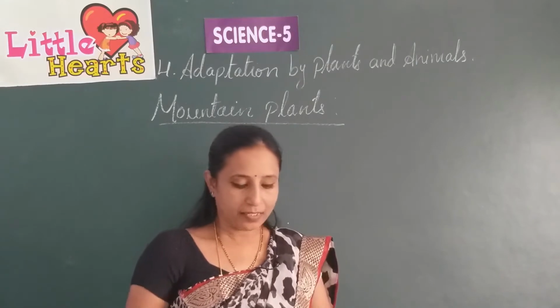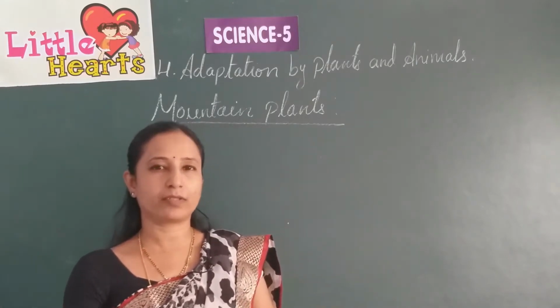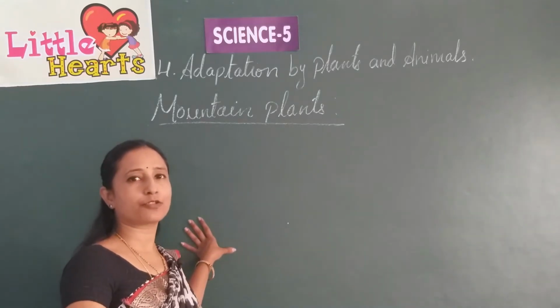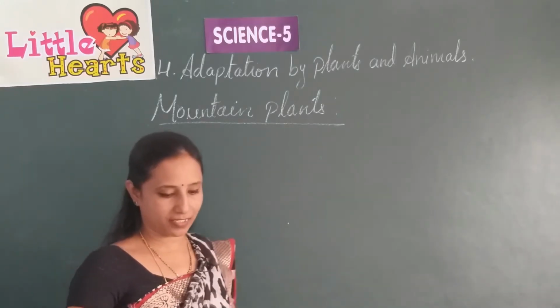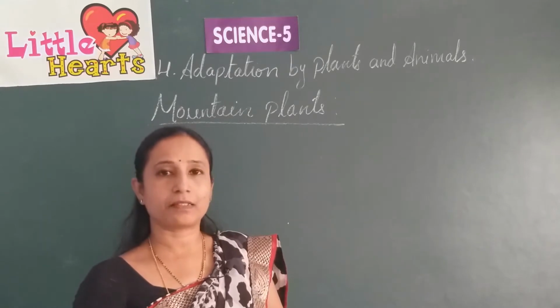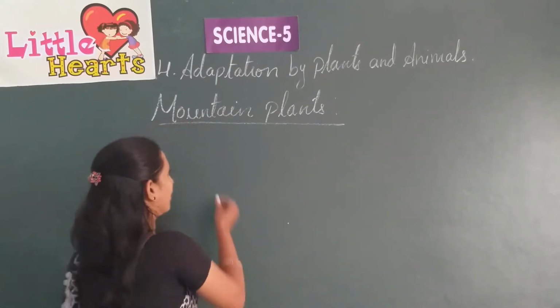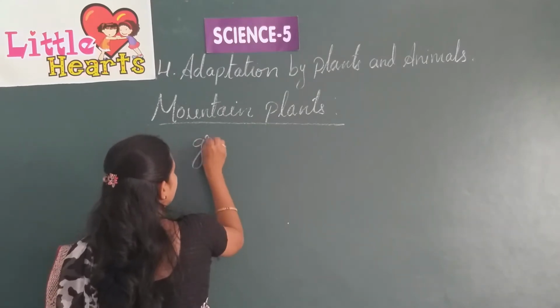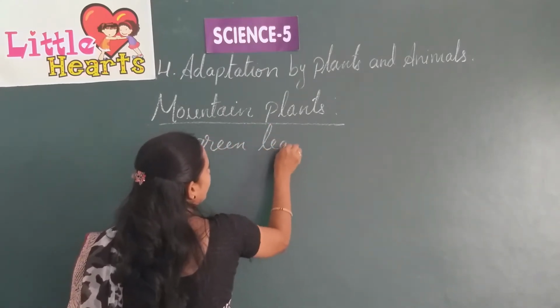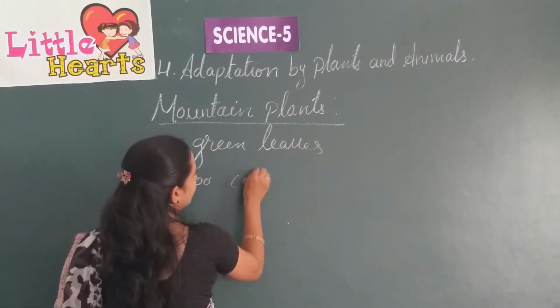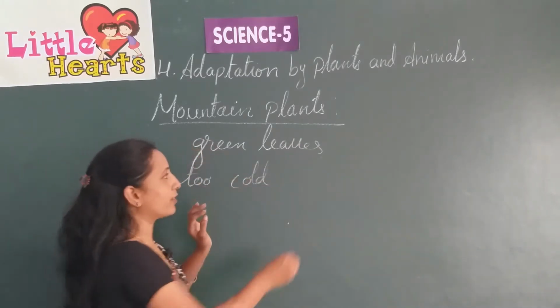Some plants grow in high mountains. How is the weather in the mountains? It is too cold, minus degrees, isn't it? So these plants bear green leaves throughout the year.